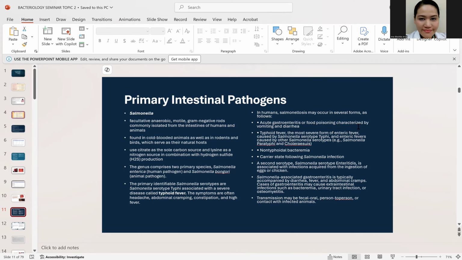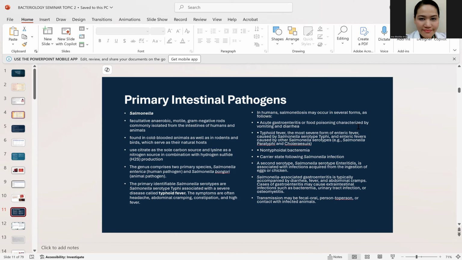So pagdating class sa biochemical testing, ano yung mga test natin na ginagawa to separate Salmonella? So you may culture that on selective mediums such as hectoenteric agar. For the hectoenteric agar class, Salmonella appears to be green colony with dark center. Meron siyang black center because of the H2S production. You can also culture it on SSA agar and also XLD agar. They appear to be red colonies with a black center because of that H2S production.